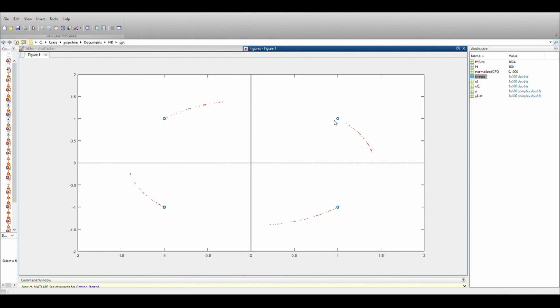Here I have plotted both together on the same plot, with CFO and without CFO. The blue points are without CFO and the red dots are with CFO. Every symbol got an incremental phase shift, because we know the phase shift is 2 pi delta k by N into n, where n is the symbol number. As we have taken 100 symbols, each symbol got an incremental phase shift. So this is how the constellation looks like with CFO.